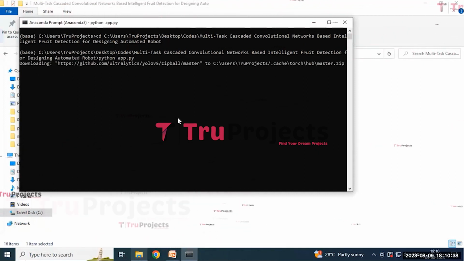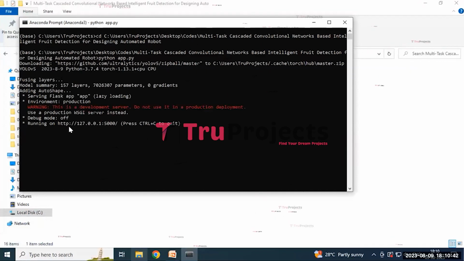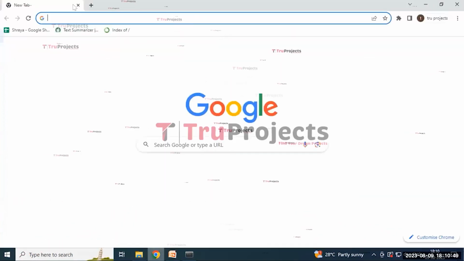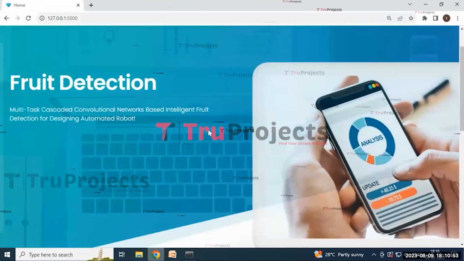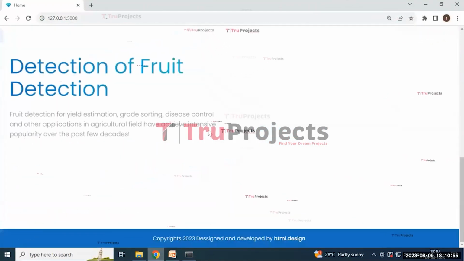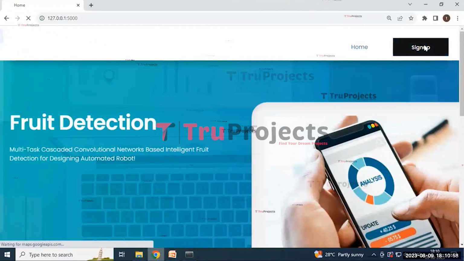After running this app.py file, the Flask framework will host the application locally at the default address like this. We need to copy this link and paste it in any web browser of our choice, and I prefer to use Google Chrome. I'm pasting this link and then clicking on the enter button. Here it redirected to this page containing the title and some information about it. And then click on the sign up button.